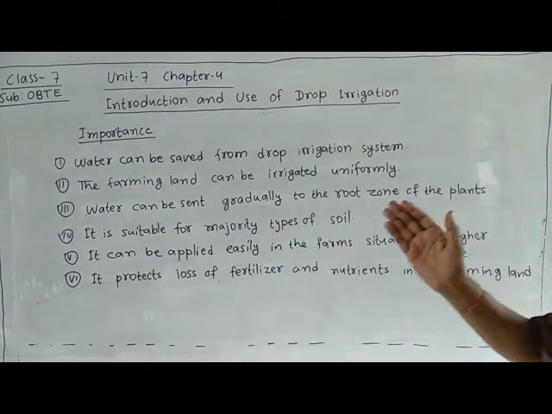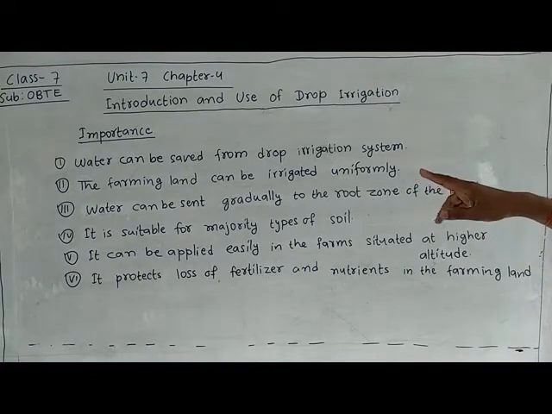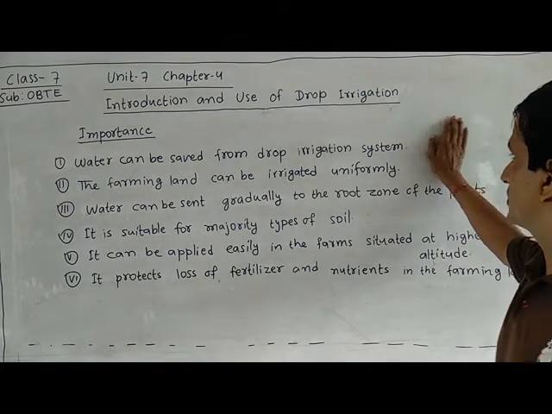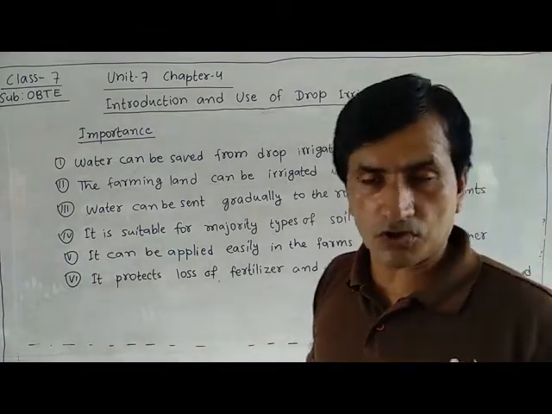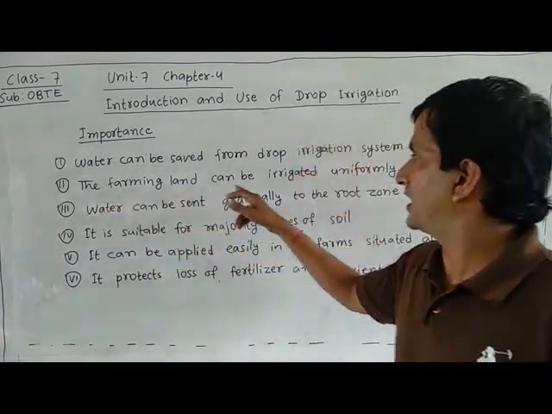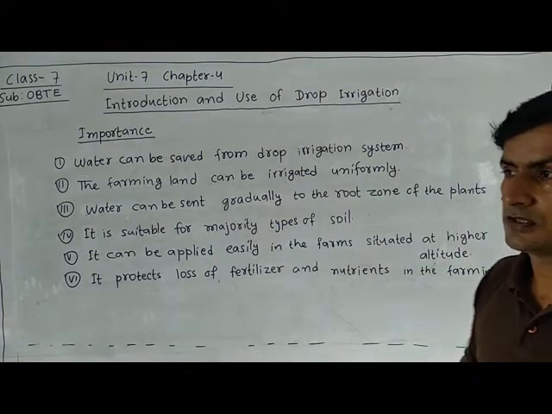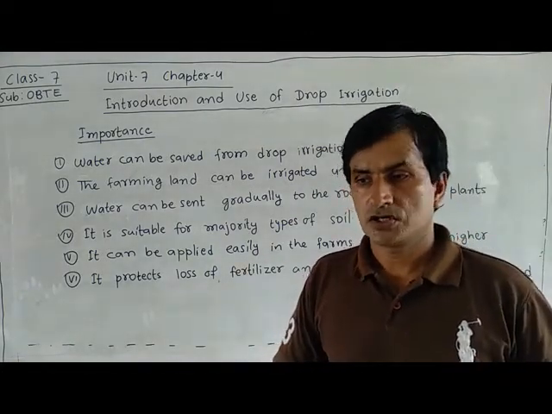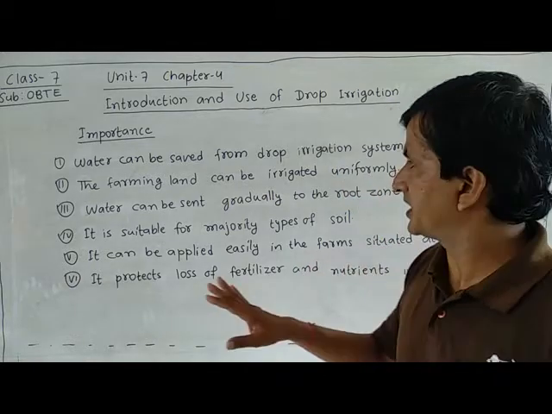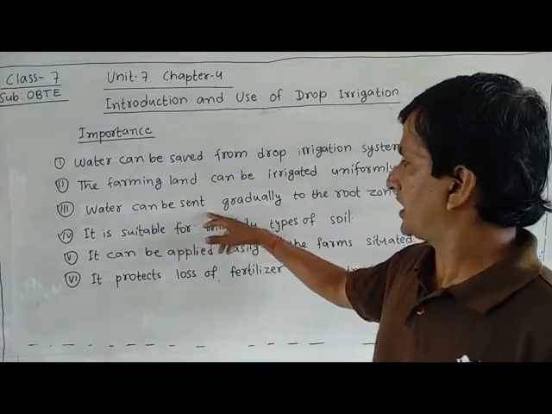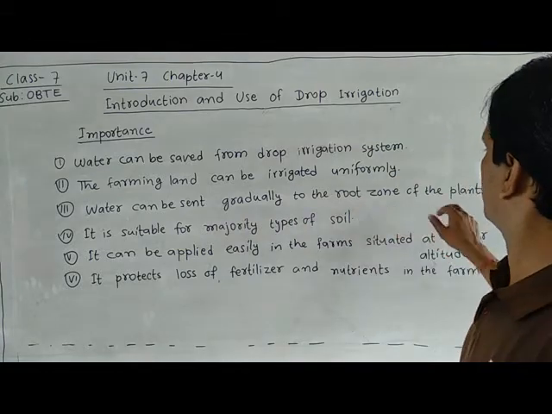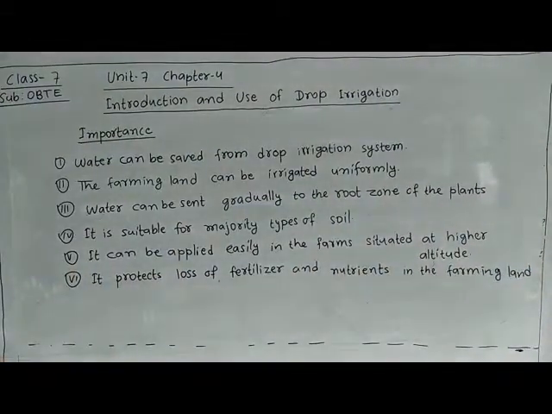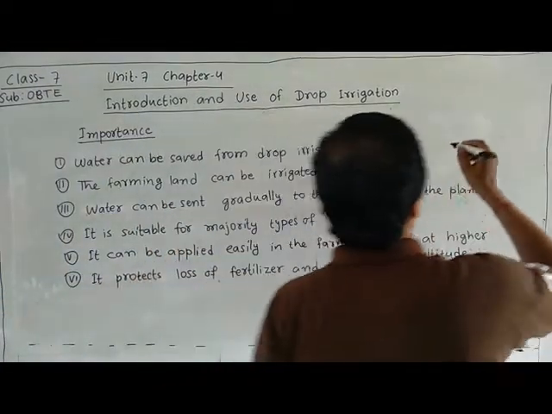So I have written the importance now. Water can be saved from drop irrigation system. By this system we can save water. Excess water will not be lost. The farming land can be irrigated uniformly. We can put water in our farming land uniformly, equally in every place, every area. Water can be sent gradually to the root zone of the plant. Where is the root zone of the plant? Up to that area we can send water.